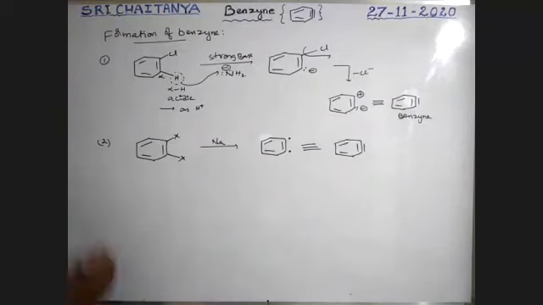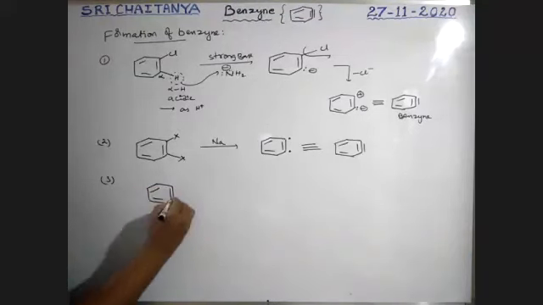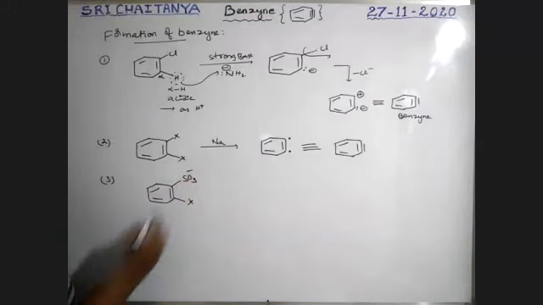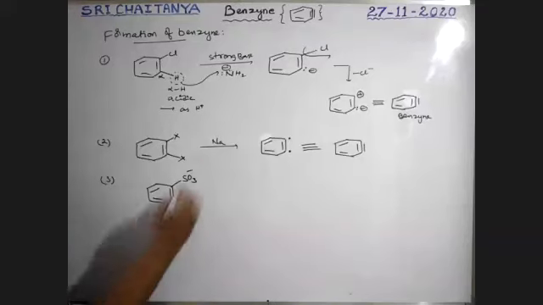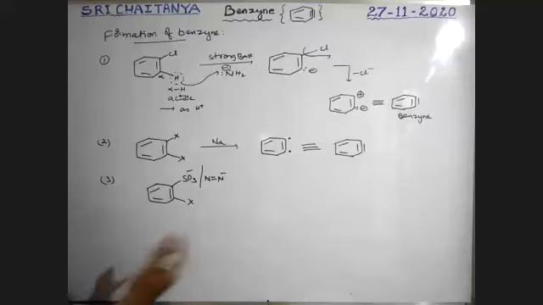Okay. Next, third preparation method. That is when benzene has a halogen, SO3H or sulfuric acid or diazo compound, something is there.